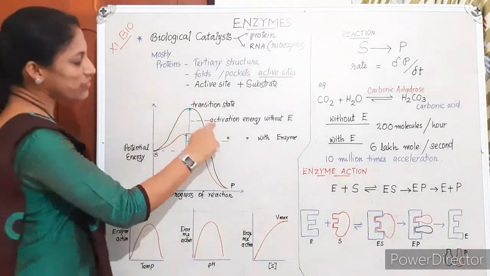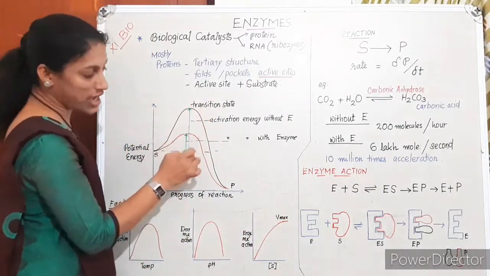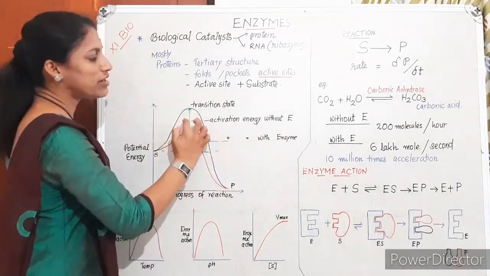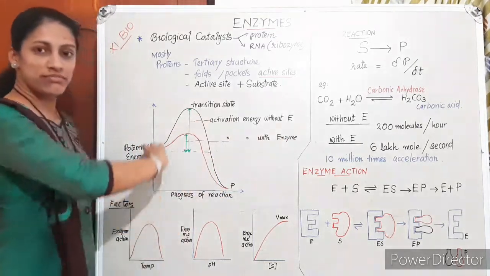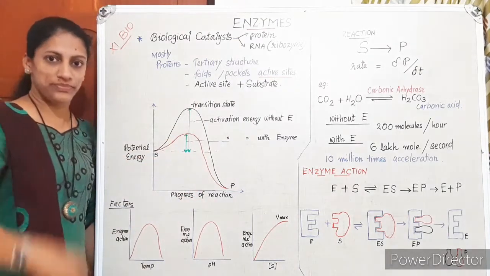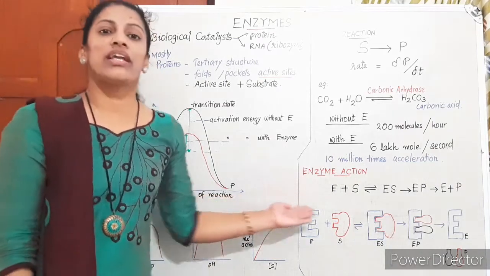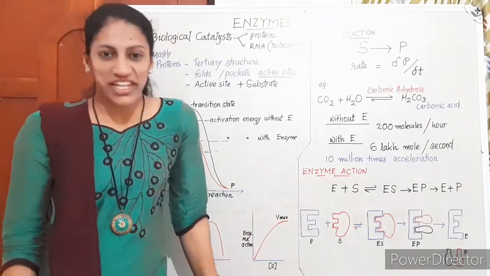This is the activation energy without enzyme; with enzyme it is lower. So the red colored graph is with enzyme, and the black graph is without enzyme. The same idea is conveyed in a graphical and cartoon representation here.